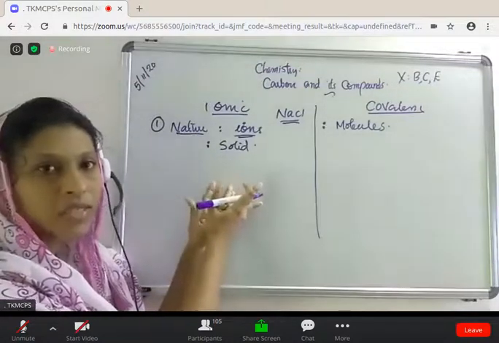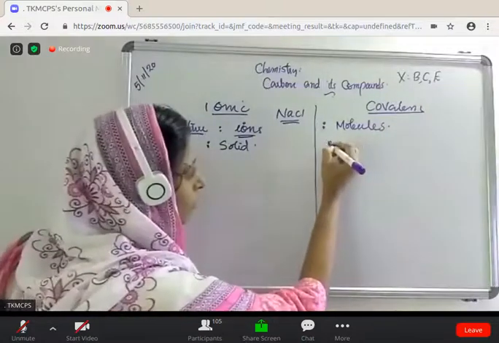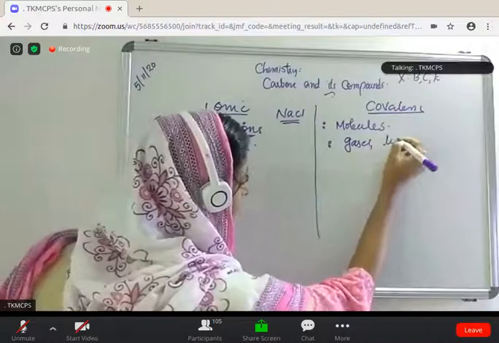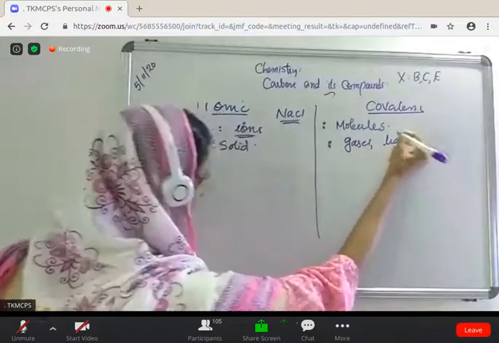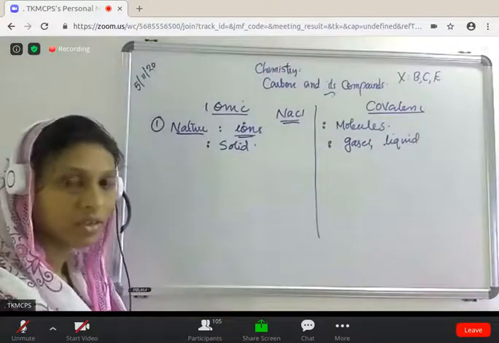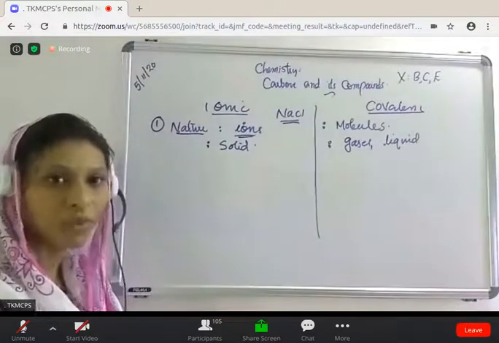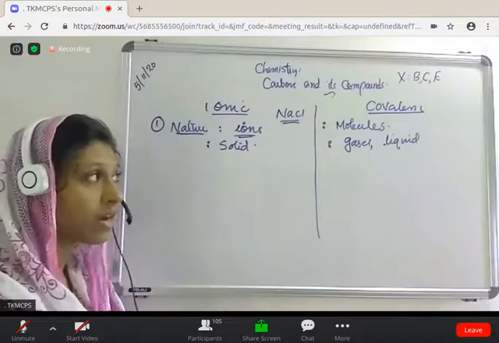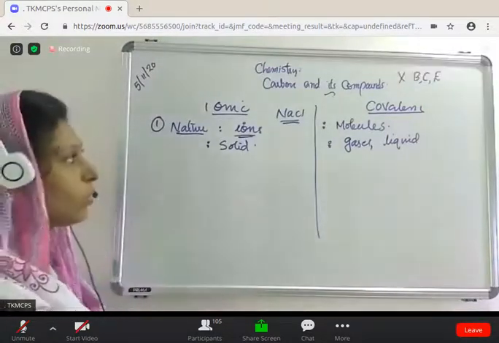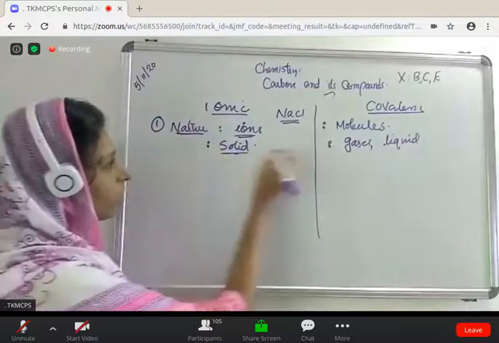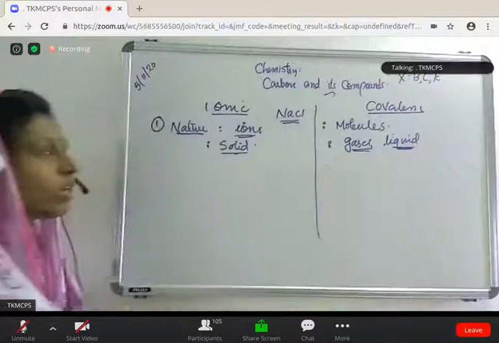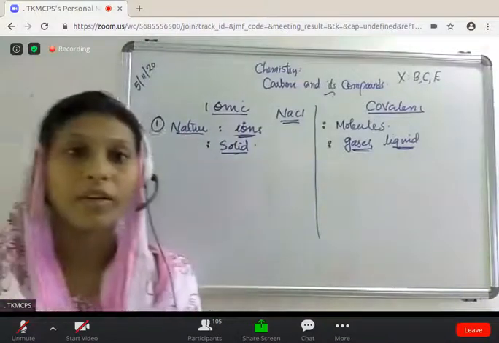The majority of covalent compounds are gases and liquids. Water, chlorine molecule, hydrogen, CCl4, so they are gases and liquids. Clear. So ionic compounds are solid, but covalent compounds are gases and liquids. Then what about the intermolecular forces of attraction?